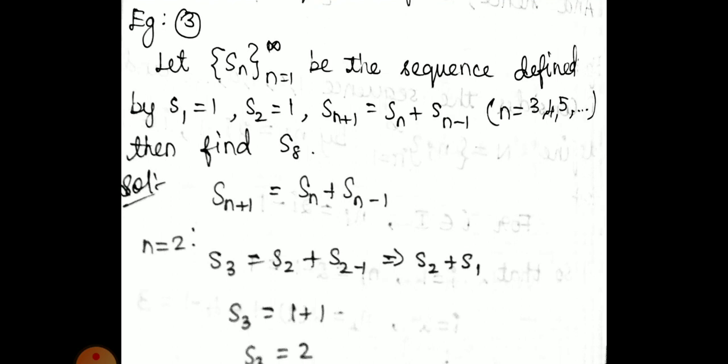Now n equal to 2 we are going to start. So S3 equal to, in the place of n, S2 plus S(2-1), that is S2 plus S1. They have given the values of S1 and S2 in the question itself: S1 equal to 1, S2 equal to 1. So the S3 value is 1 plus 1, that is 2. Next, n equal to 3 we are applying. So S4 equal to S3 plus S(3-1), so S3 plus S2. The S3 value is 2 and the S2 value is 1. So 2 plus 1 is 3.